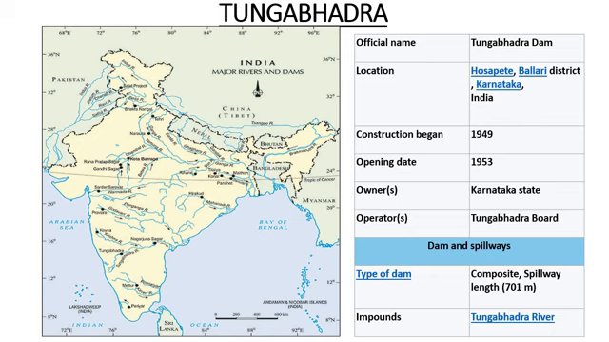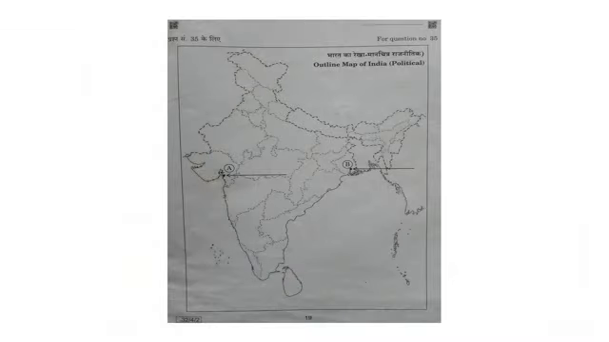So these are the questions which will come in the board exams. This is the sample map which used to come in the question paper, and you have to either locate and label, or identify the dams. You have to locate or identify on this type of map and attach this map with the answer sheet.